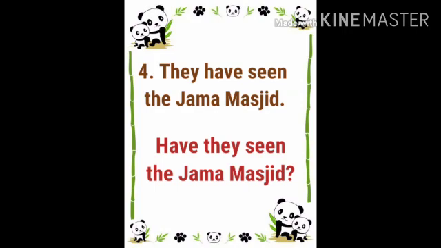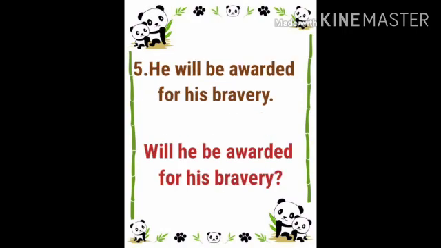Fourth, they have seen the Jama Masjid. Here, have is a helping verb. So the sentence is, have they seen the Jama Masjid? Fifth, he will be awarded for his bravery. Will is a helping verb and the sentence is, will he be awarded for his bravery?